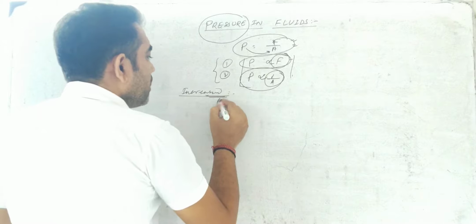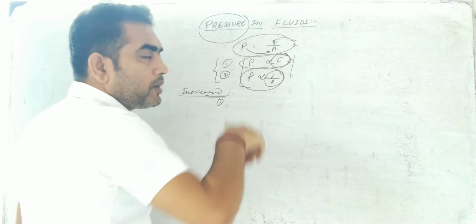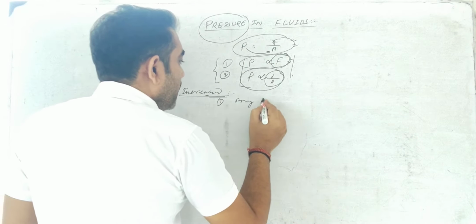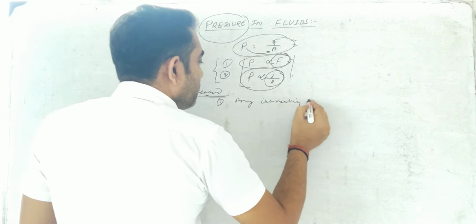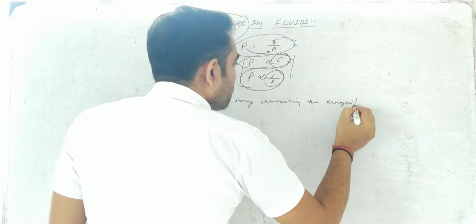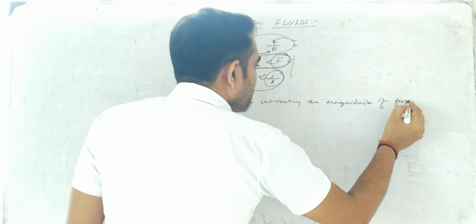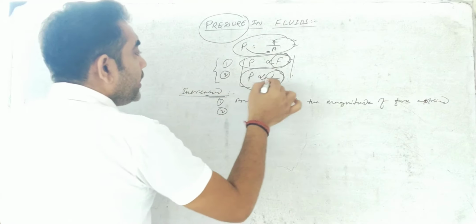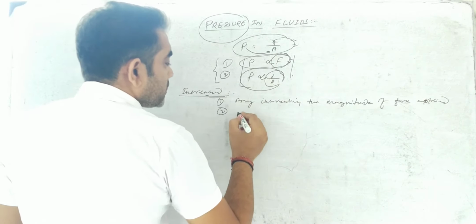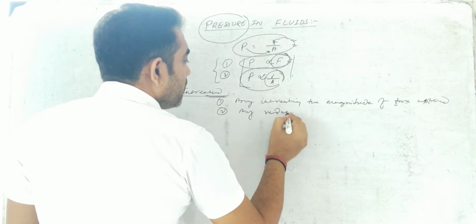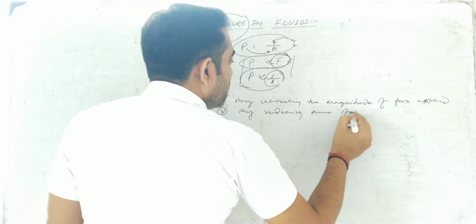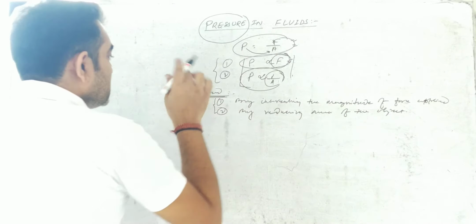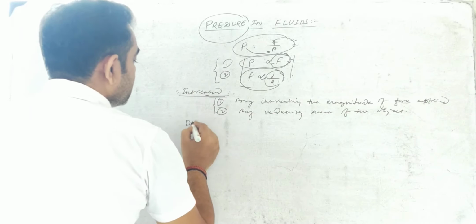First, by increasing the magnitude of the force applied for a fixed area. And the second one, by reducing the area of the object. So these are the two ways to increase pressure.